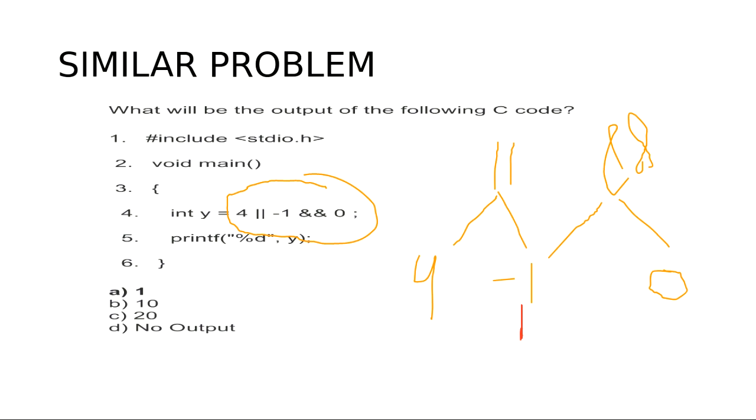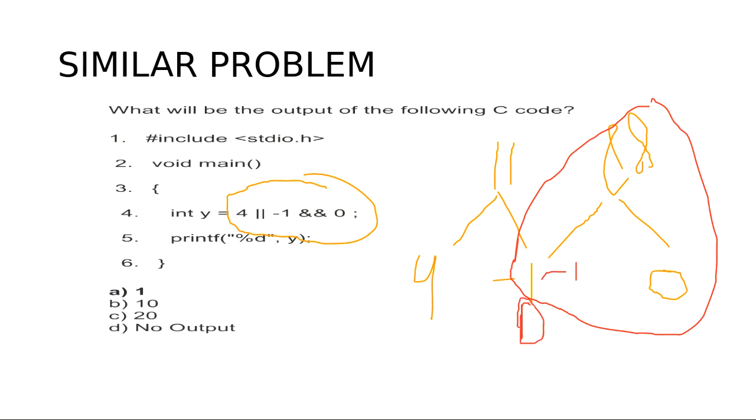So 1 means we get some value, and 0 means we don't get any value, and space also indicates we don't get any value. So this -1 is 1 here, so 1 and 0 will be 0.